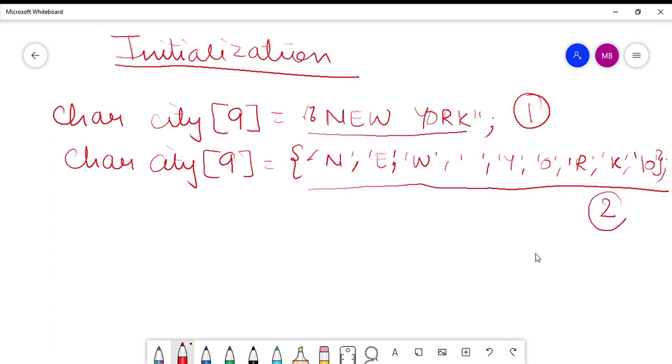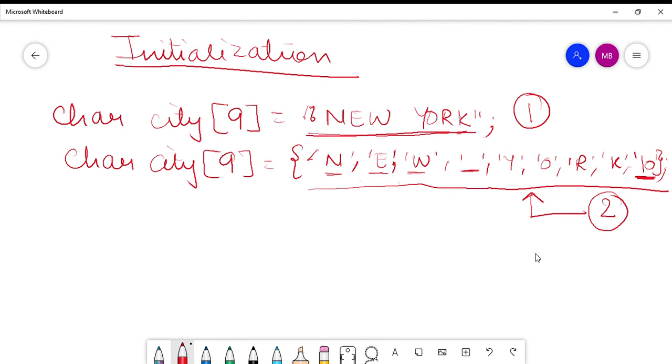Now in this second method you can see how we have initialized the character array. We have initialized it by listing all its elements: N as a separate character, E as a separate character, W as a separate character, then the space as a separate character, and so on. In that case, if we are initializing the character array by listing each element, we will have to explicitly supply the null character also, right? In the first case we were not explicitly supplying the null character.